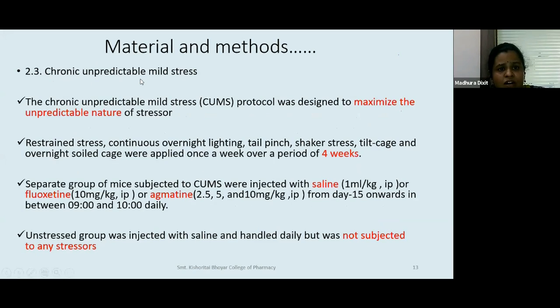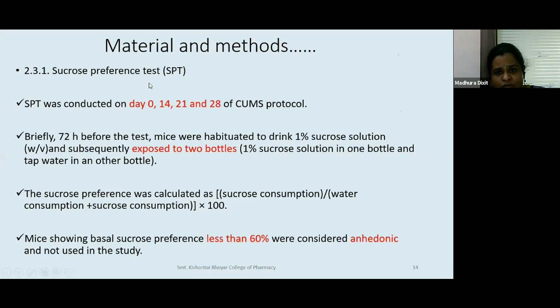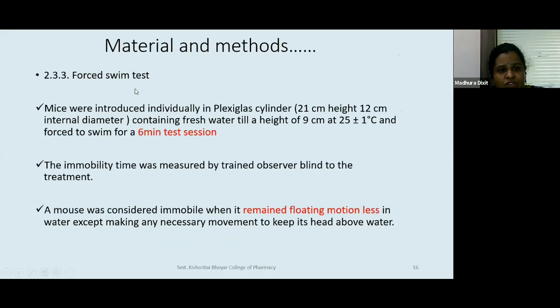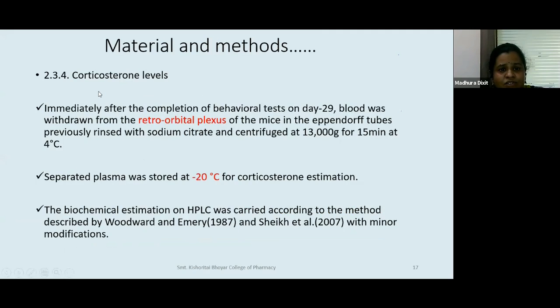For it, chronic unpredictable mild stress protocol was used. Sucrose preference test was done first as a marker of anhedonia. Splash test was done as a marker of self-care behavior. Force swim test was done as a marker of depression, immobility time, and corticosterone levels were done as a marker of HPA axis dysregulation. So if the stress is induced properly, the corticosterone levels would be changed.